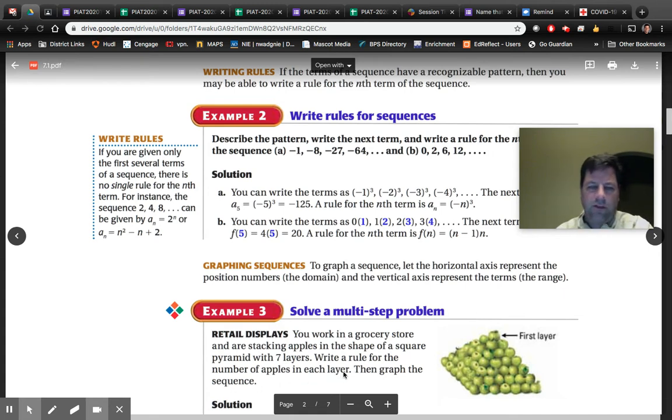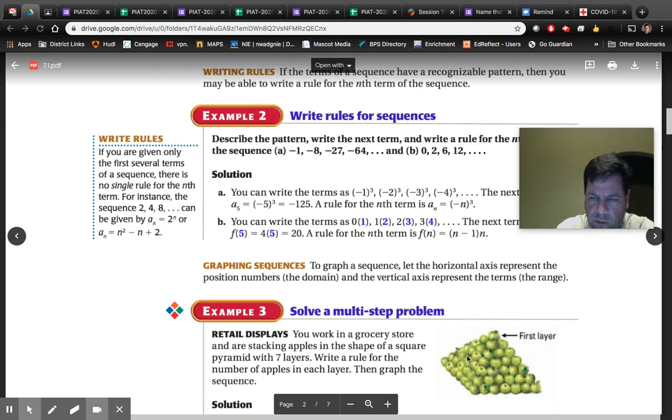Now, again, I'm not so worried about graphing that. So the first layer, they're showing me that right there. First layer just has 1. The second layer, if you got to kind of picture this, I think has 4. 1, 2, 3, 4. Okay, because they're lined up in a square. So picture that, right? You got 4 apples. Oh, I'm writing it on my paper. You can't see it. The next one, it'll go 3 by 3, so that it's going to have 9 in there.